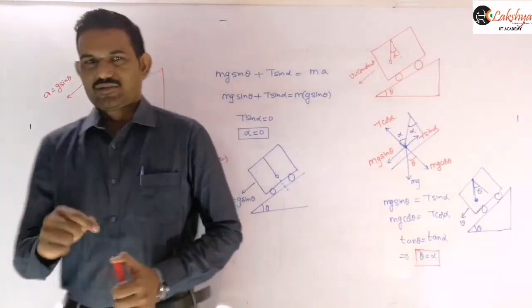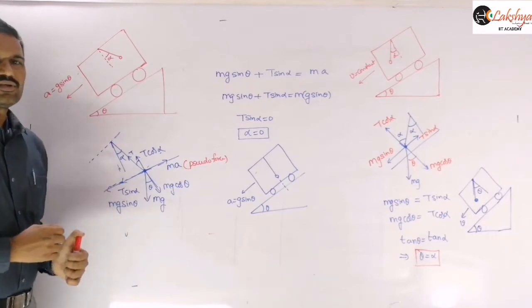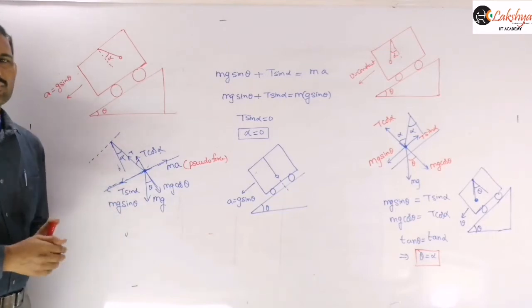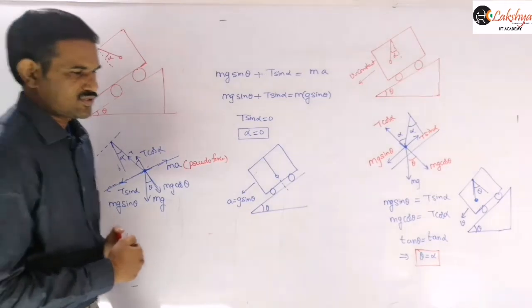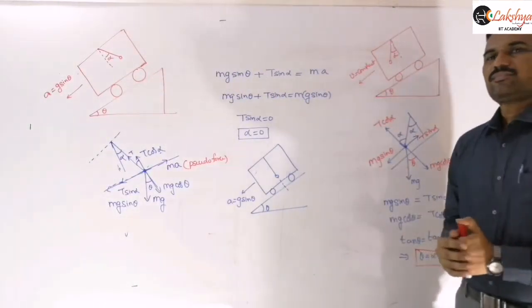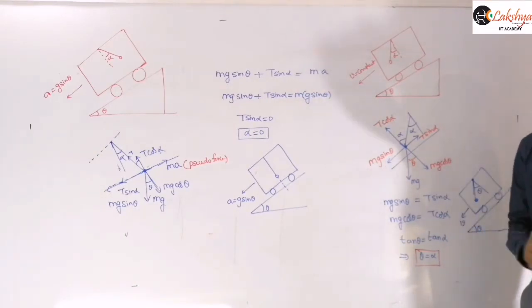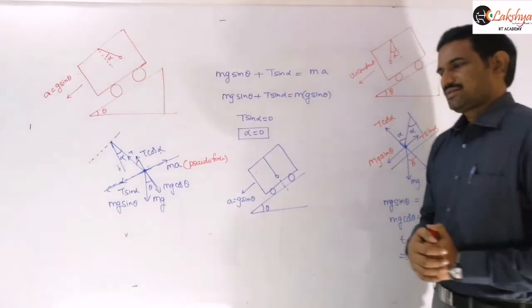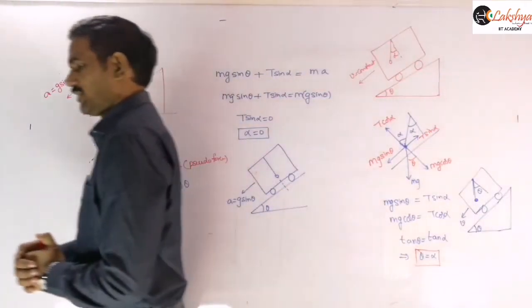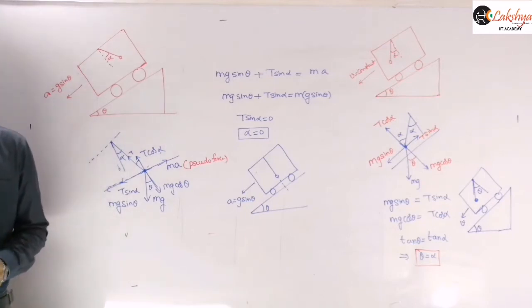In the first case, two questions are there. When the truck is sliding down with a constant acceleration, and the second question, when the truck is sliding down with uniform velocity v.